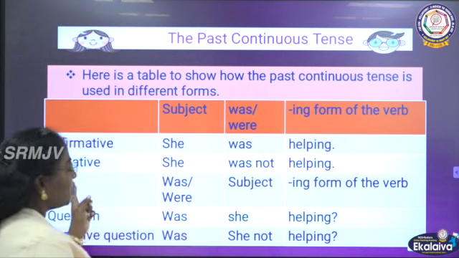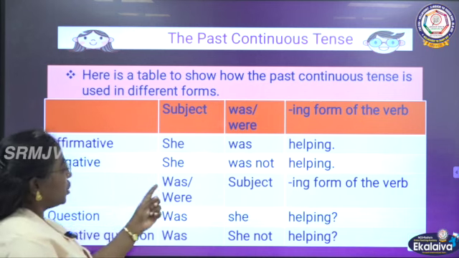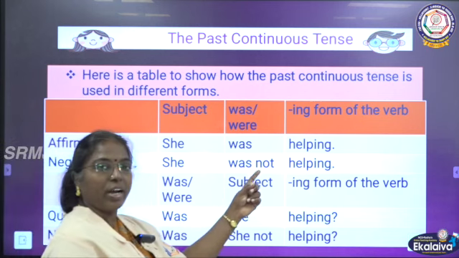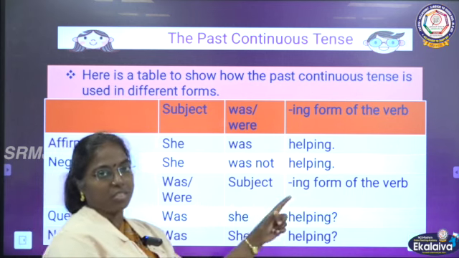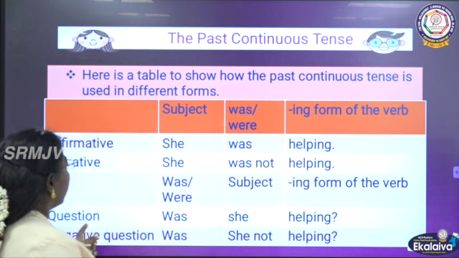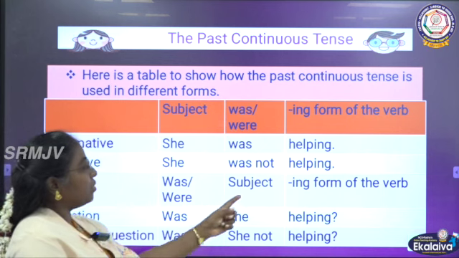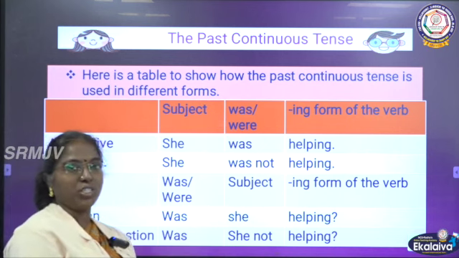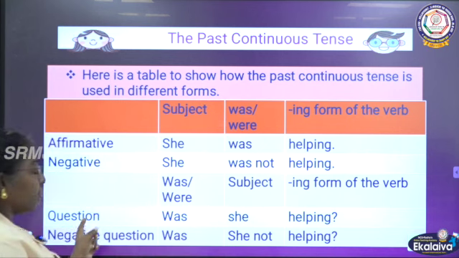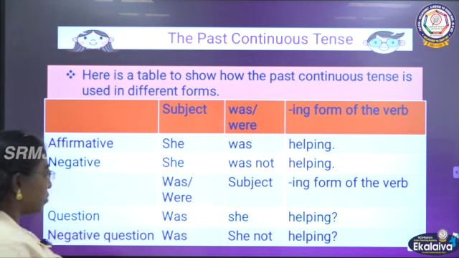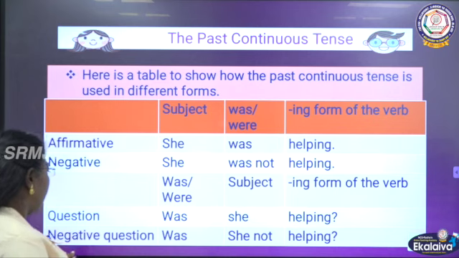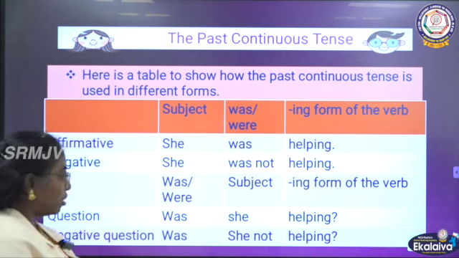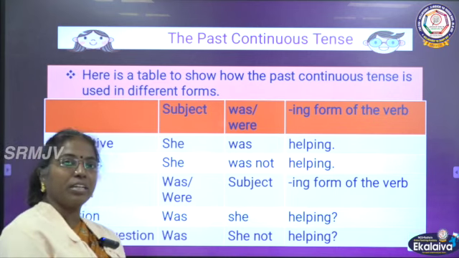Then when you are using a negative sentence, she was not, you are adding not, was not helping or she wasn't helping. And with was and were, we use subject plus ing form. When you are framing a question, you are asking, was she helping? And if it is a negative question, was she not helping? Like that.